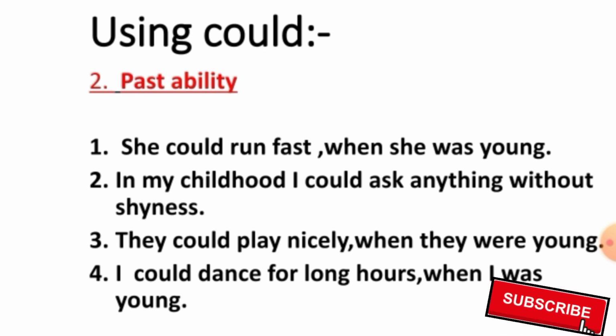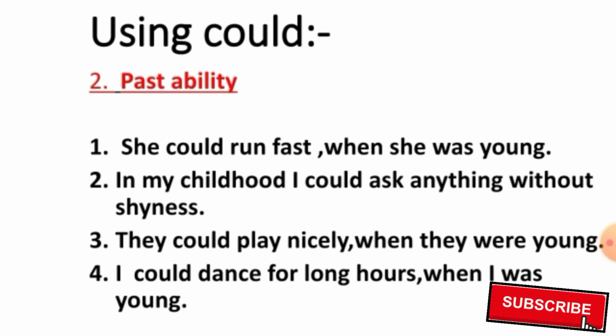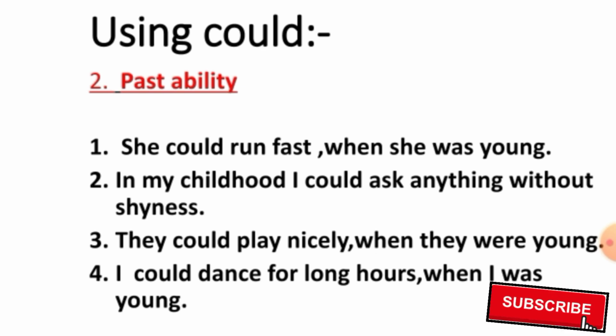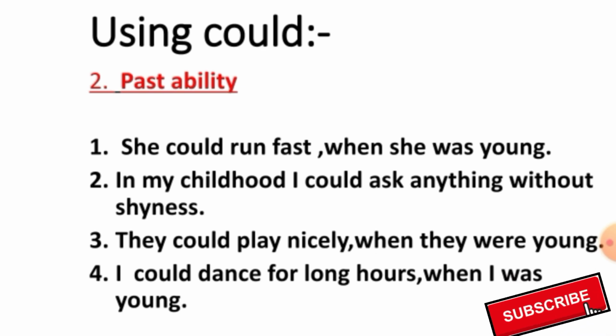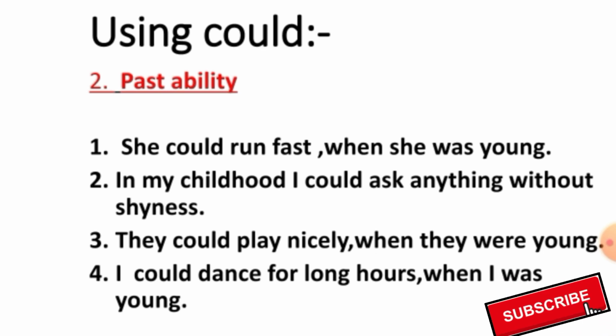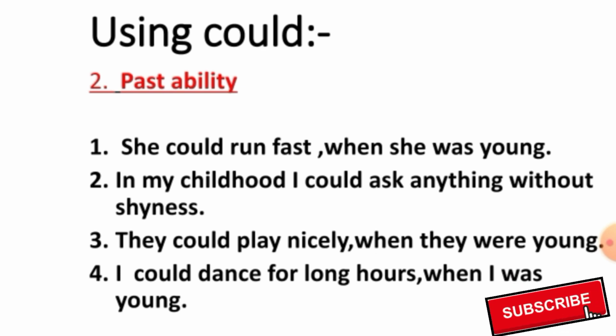So let's look at the fourth one. The fourth one is I could dance for long hours when I was young. This means that when I was young, I could dance for long hours, but right now at the present, I cannot do that thing. It was my past ability. It shows the past ability.